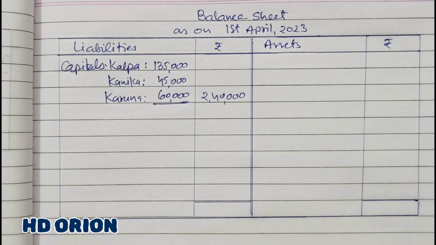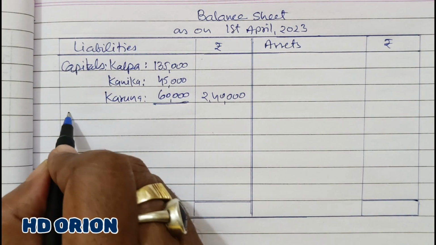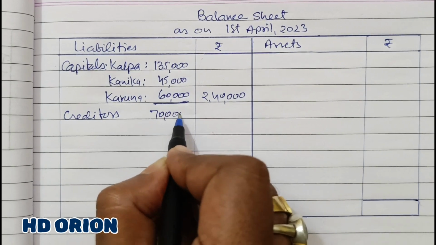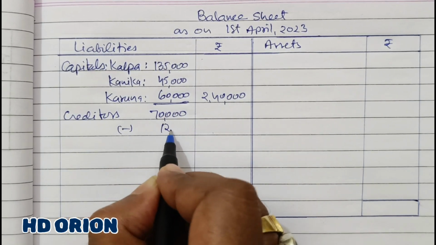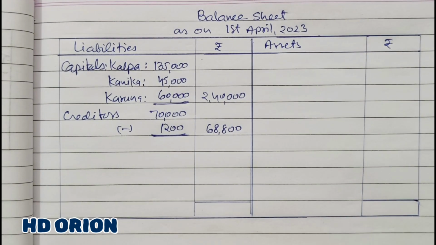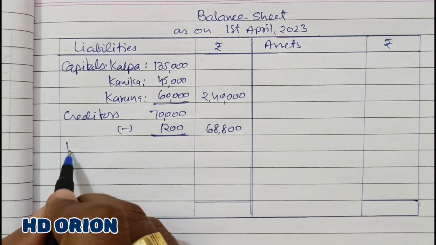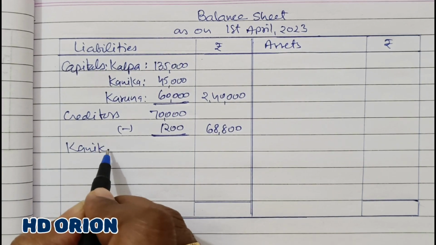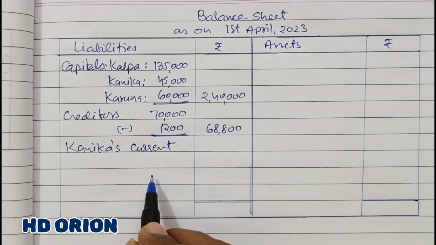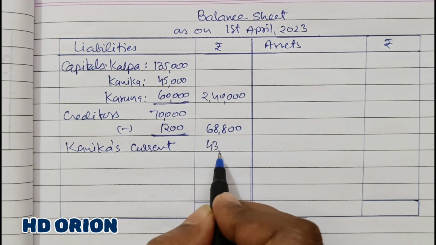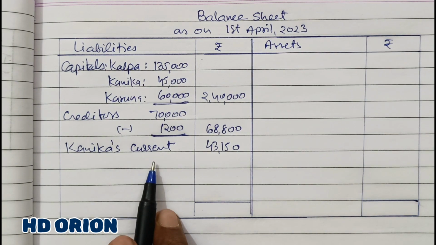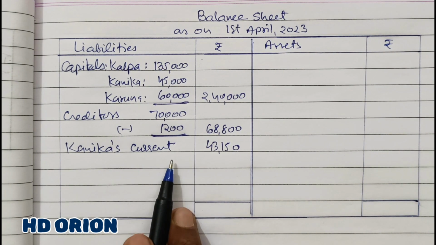Then general reserve we have distributed to the partners. Creditors are of rupees 70,000, but it is reduced by rupees 1,200, need not to pay, so 68,800 in the outer column. Then Kanika's current account is having 43,150. It's a credit balance in the capital account.